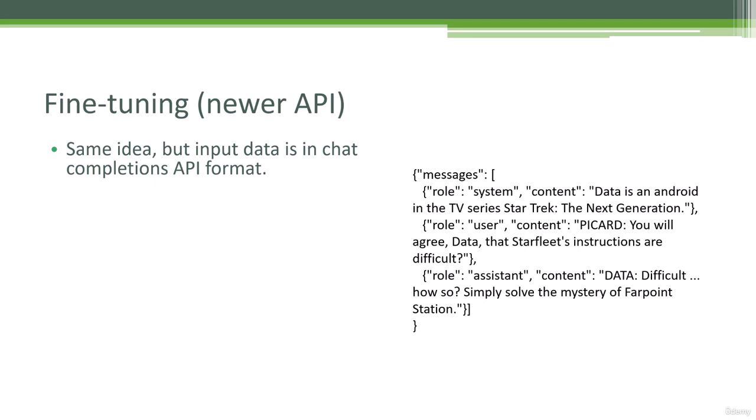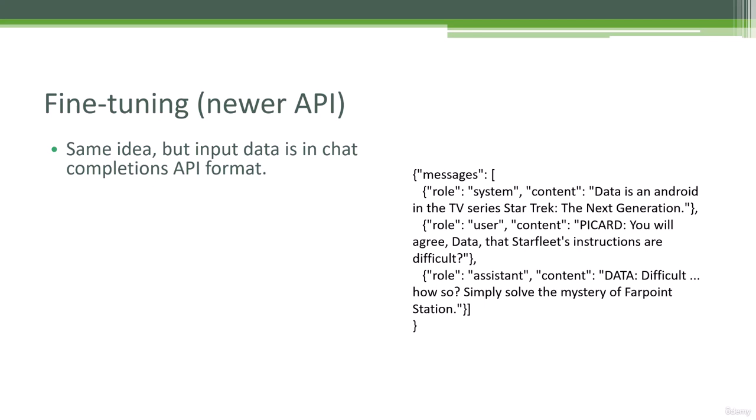In this case, we can actually give a system role with each message if we want to, where we can provide some of that extra context about what we're trying to do here. Here I'm telling the system, I want you to be Data, and Data is an android from that TV show. And then we can provide examples of the user and assistant responses there. And we could actually do larger conversations here if we wanted to train it even more. If we had a back and forth going on between two characters, we could put the whole thing in there. But in this case, I'm just going to use individual pairs of lines of dialogue where somebody says something to Data and Data responds to it.